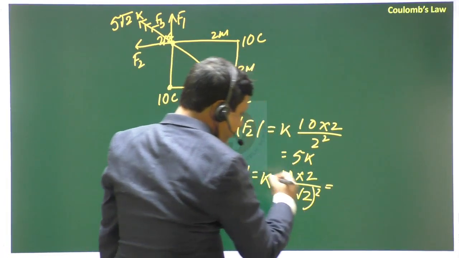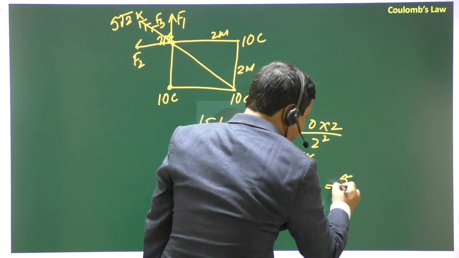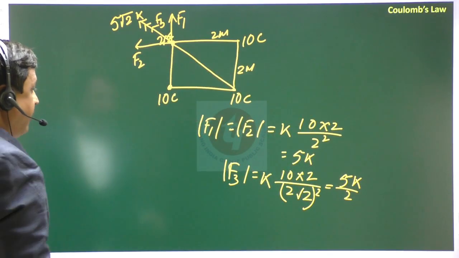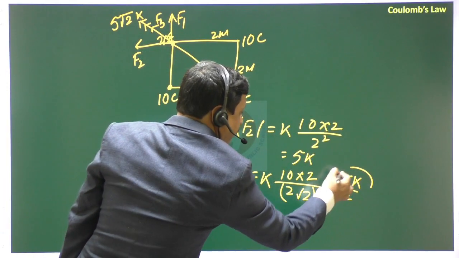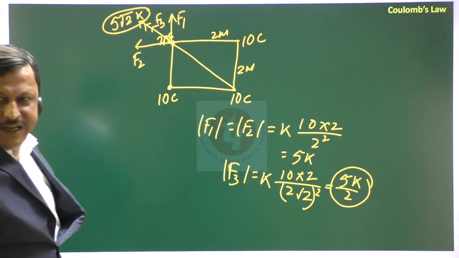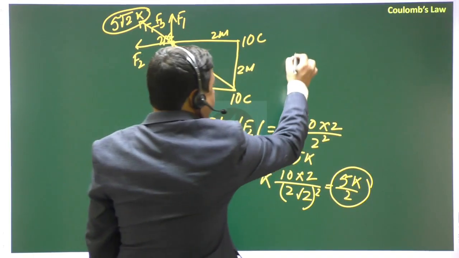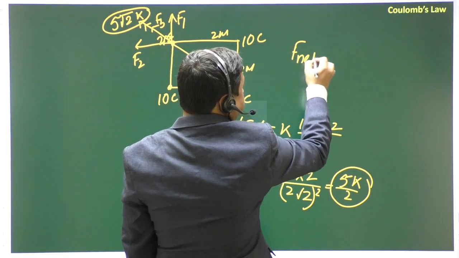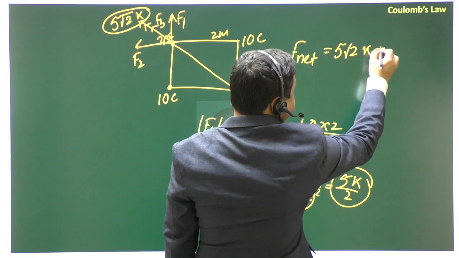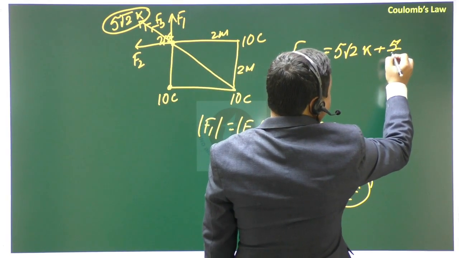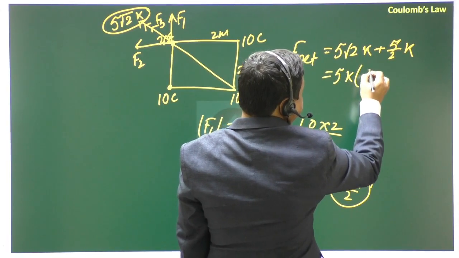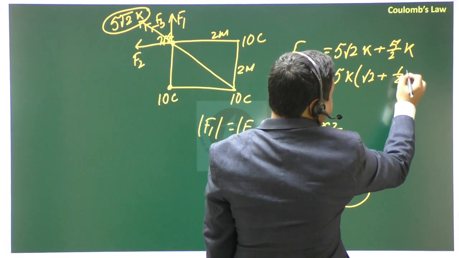That means that will be 5K by 2, right? 5K by 2 and 5 root 2K are in the same direction. So the net force will be 5 root 2K plus 5 by 2K. That means 5K common, that is root 2 plus 1 by 2.